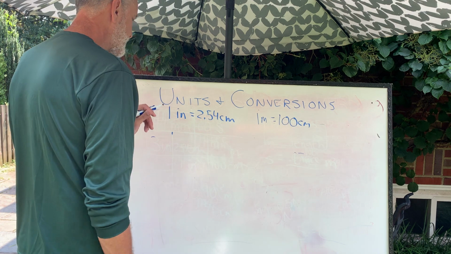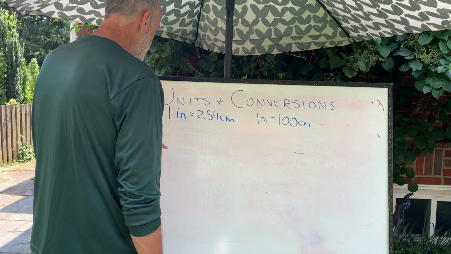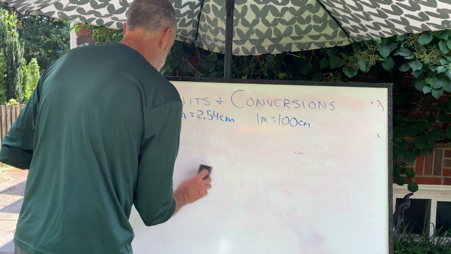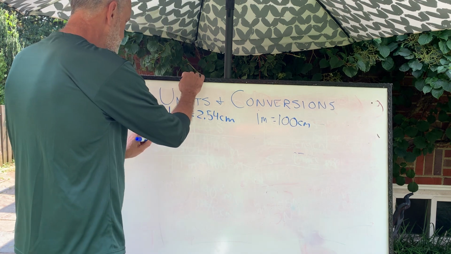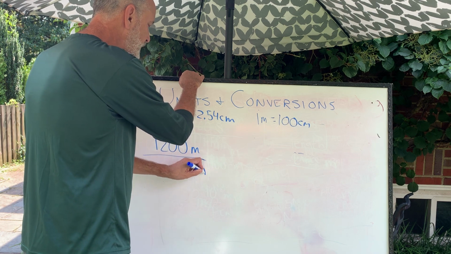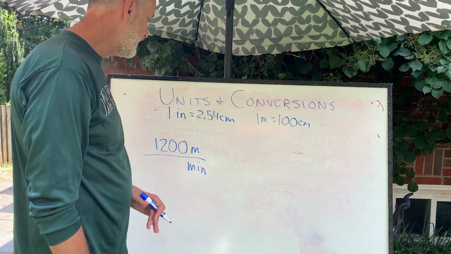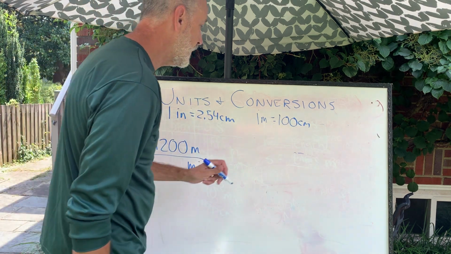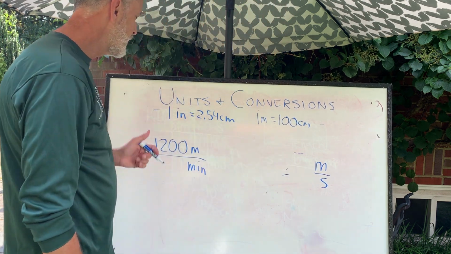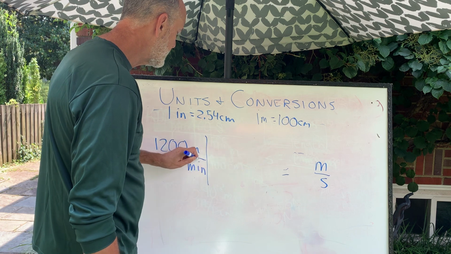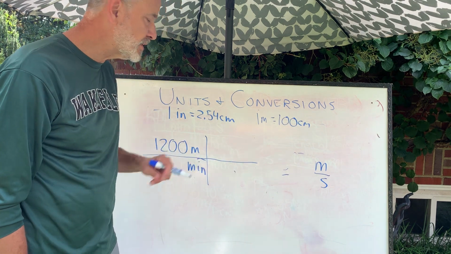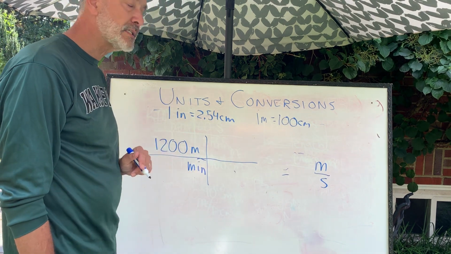Last thing I'm going to say on the conversions. Sometimes you've got something like this. Let's just say it's going 3 meters per, or let me get a better one, let's say 1,200 meters per minute. That would be a velocity or a speed, okay? If I want to get it into my happy units though, I want it in meters per second. I don't want minutes, I want seconds. To do that, 1,200 meters per minute, I make my T-chart. Want to multiply it by a fancy version of 1. Meters is okay, I don't want to change that. Don't have to do anything with the meters. Minutes I want to get rid of.